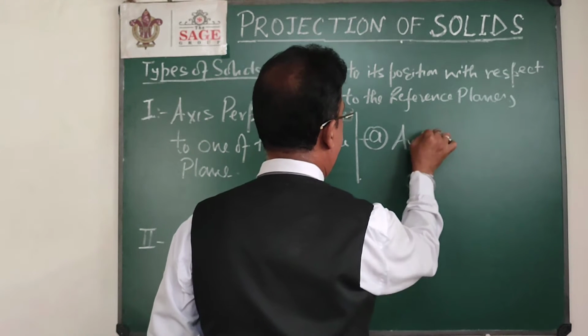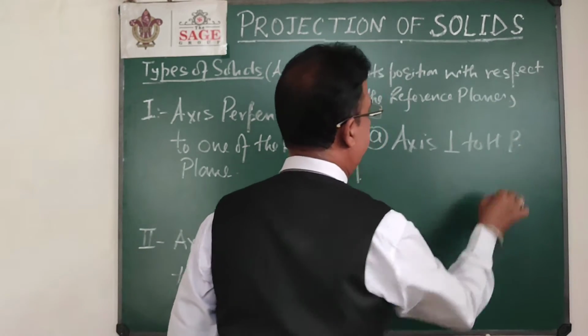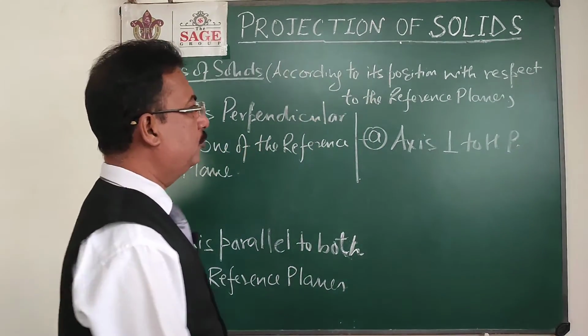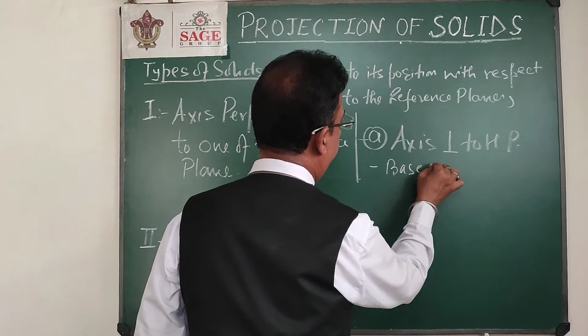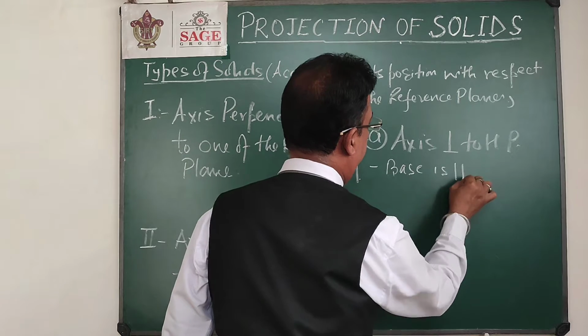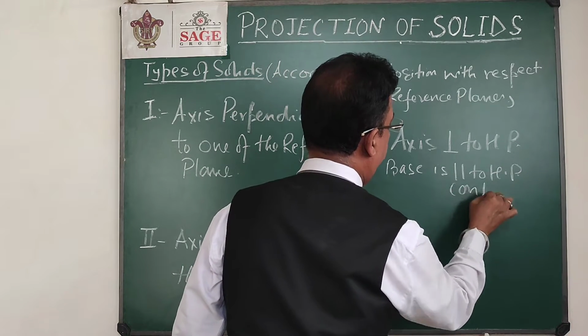In axis perpendicular cases, we have two cases. The first is axis perpendicular to HP, as I have already shown you with two objects. Whenever the axis is perpendicular to HP, the base of the solid is parallel to HP or on the HP.